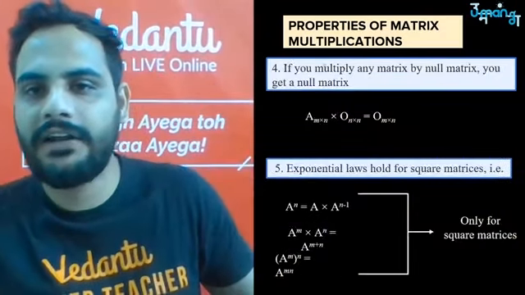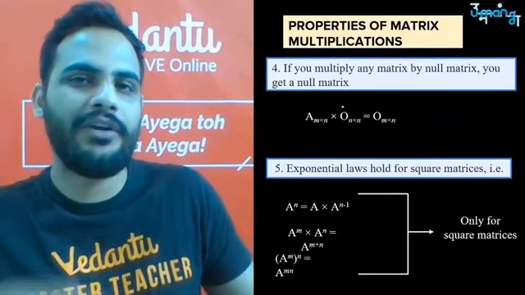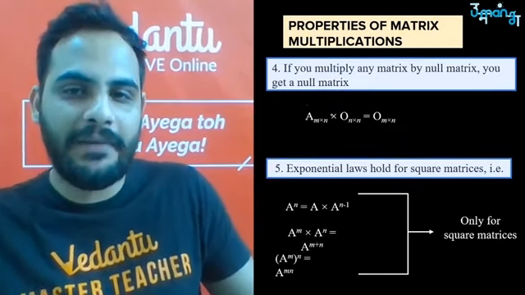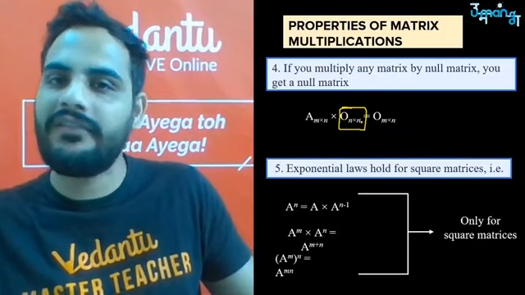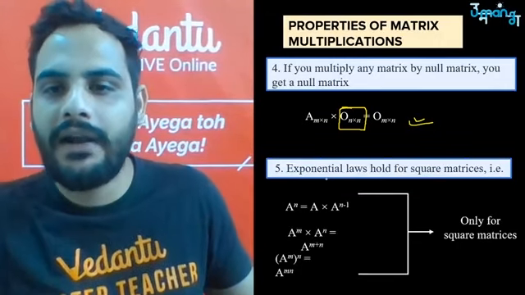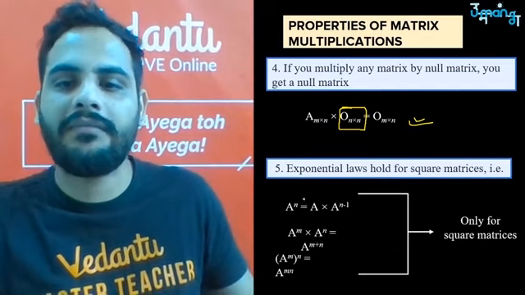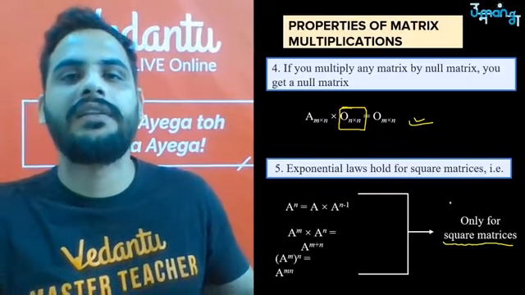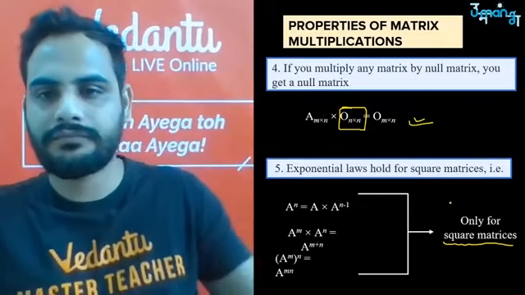After that, if you multiply any matrix by a null matrix, you will get a null matrix. That means the same property: multiply anything by zero, the answer will be zero. In the same way, if you multiply any matrix with a null matrix, meaning all the elements are zero, your answer will always be a null matrix. Remember, okay? And exponential laws hold for square matrices. That means these laws all hold for square matrices. Square matrices I have told you, that is, the number of rows is equal to the number of columns. Understand? Okay.